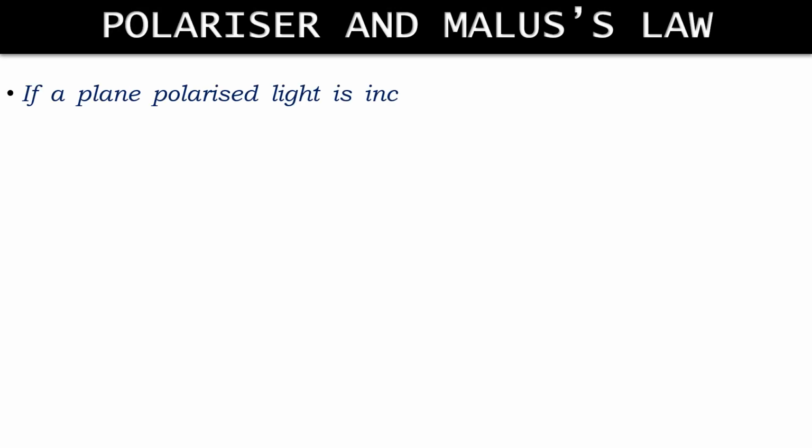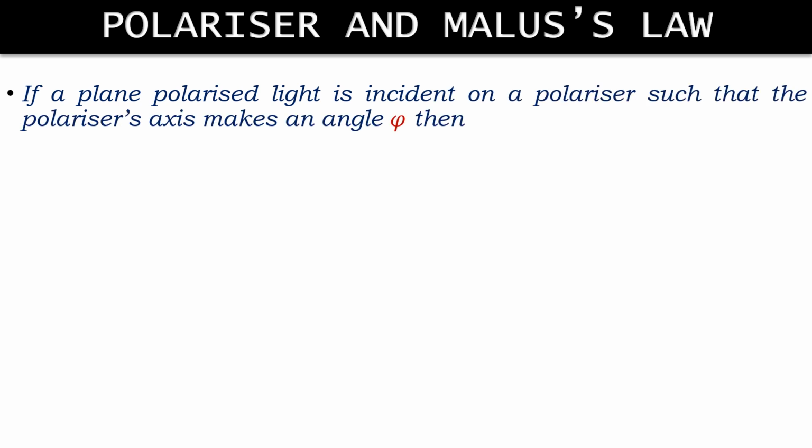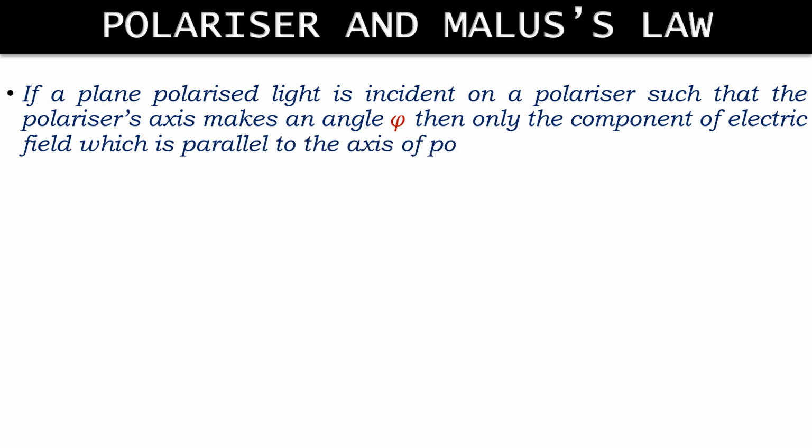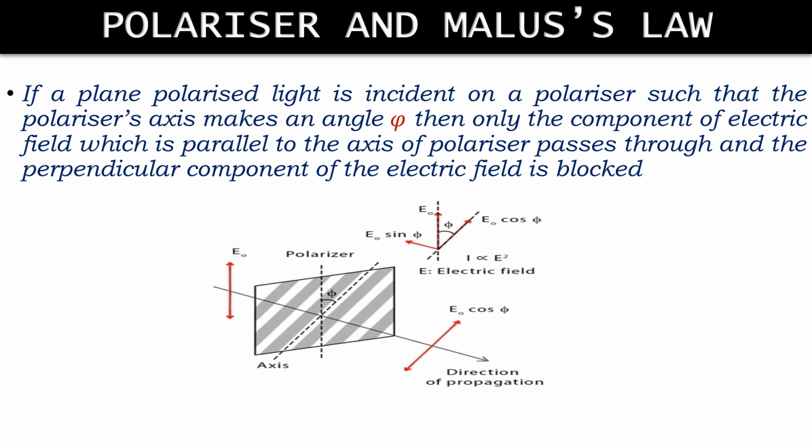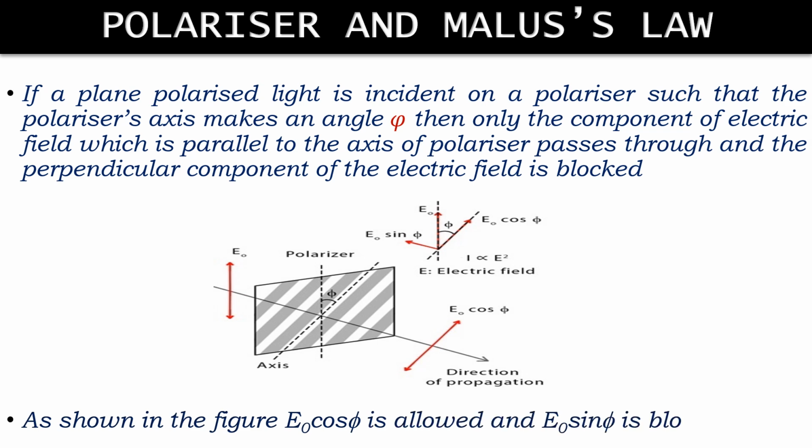Next, we will discuss polarizer and Malus law. If plane polarized light is incident on a polarizer such that the polarizer axis makes an angle phi, then only the component of electric field which is parallel to the axis of the polarizer passes through and the perpendicular component of the electric field will be blocked. Now from this figure you can see on the left side E0 is polarized light. When it passes through the polarizer which makes angle phi with the axis, then only the parallel component of the electric field will be passed and the perpendicular component will be blocked. Means E0 cos phi will be allowed and E0 sin phi will be blocked.